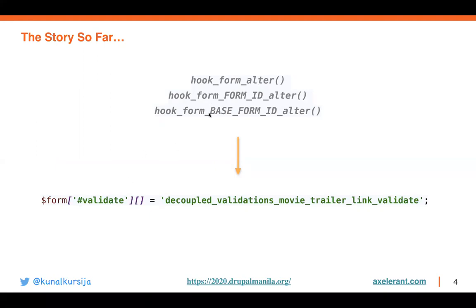We can choose a hook of our choice to add validations to the forms: hook_form_alter, hook_form_FORM_ID_alter, or hook_form_BASE_FORM_ID_alter. You choose based on the situation you are in. This is how we have been adding validations so far, where the form is a render array, and you add the render array property #validate followed by the function name you want to run during the validations.